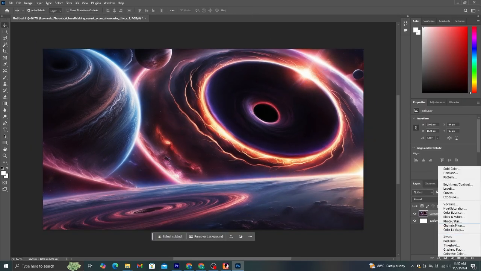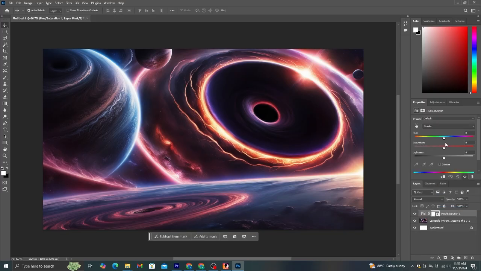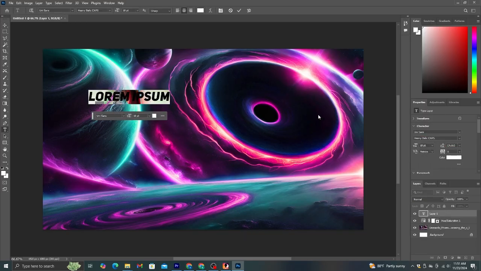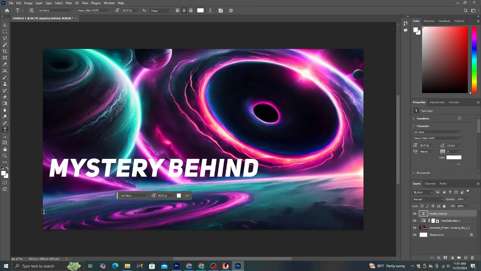Now right-click this small icon and select this hue saturation feature. Now, using this option, you can edit the overall colors of this image. I'm going to go with this purplish color tone. Now, add a text layer by clicking this T icon. Now, I'm going to rename it like this and place it around here. Then, I'm going to add another text layer and rename it like this.